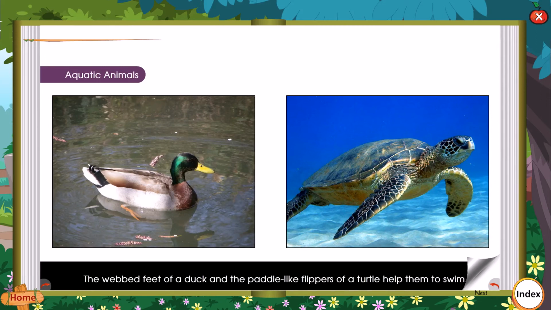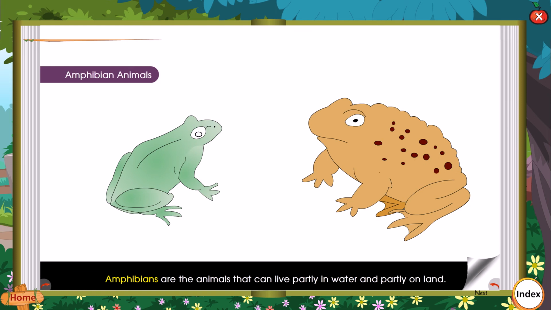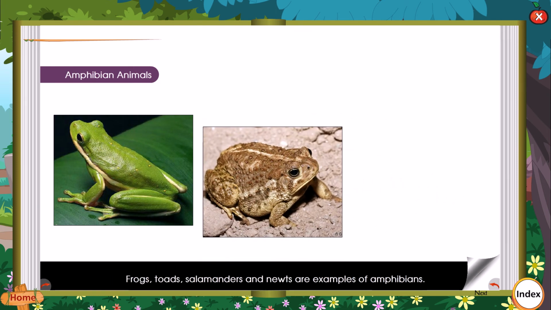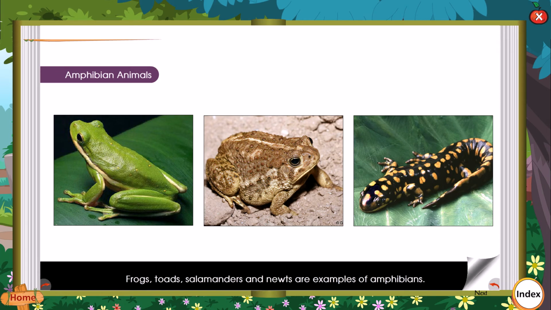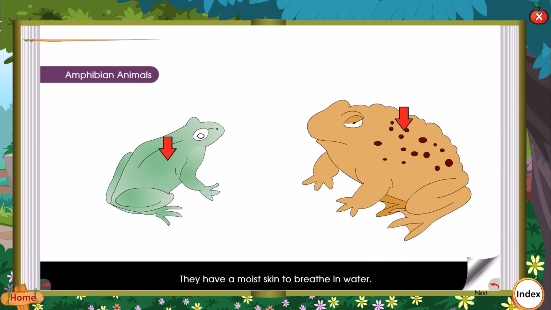Amphibian animals. Amphibians are the animals that can live partially in water and partially on land. Frogs, toads, salamanders, and newts are examples of amphibians. The back legs of frogs and toads are stronger than their front legs. They help them jump on the land. They have a moist skin to breathe in water. They have lungs which help them to breathe on land.